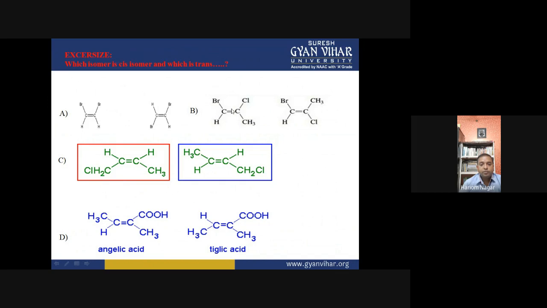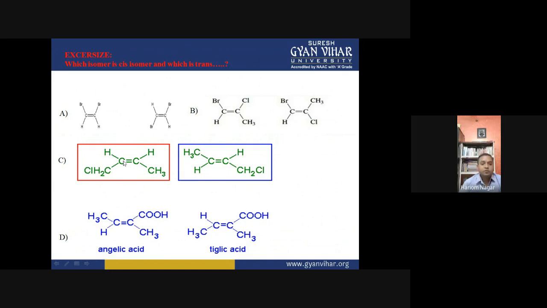So this will be assigned Z configuration. And in that case, the bromine and chlorine, which are higher priority groups at the centers, are on the opposite side with respect to this plane. So this compound is an example of trans, or we can say E isomer, right?